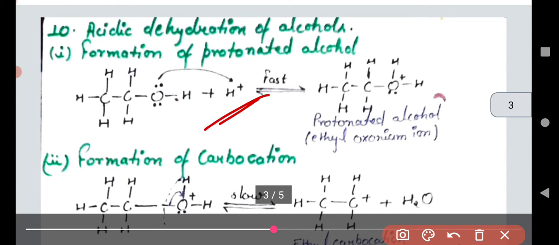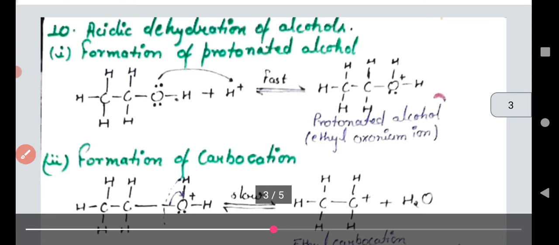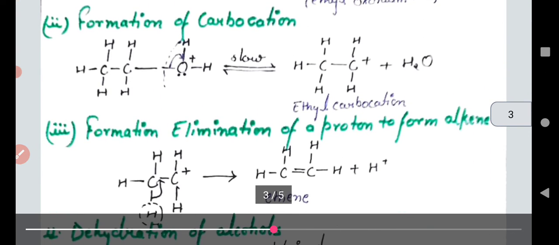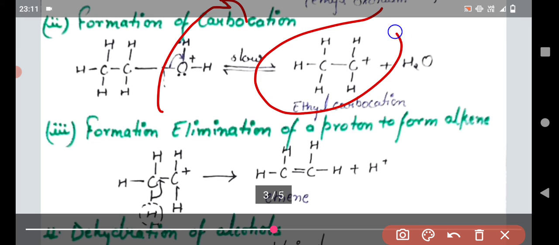This H plus ion attacks the OH, because oxygen has 2 lone pairs which it provides to the H plus ion, and we get H2O, which is released from that molecule, and that molecule converts into a carbocation.